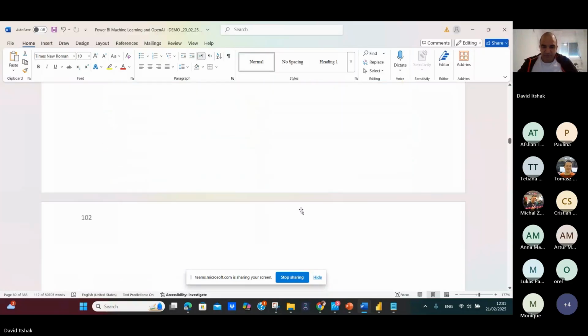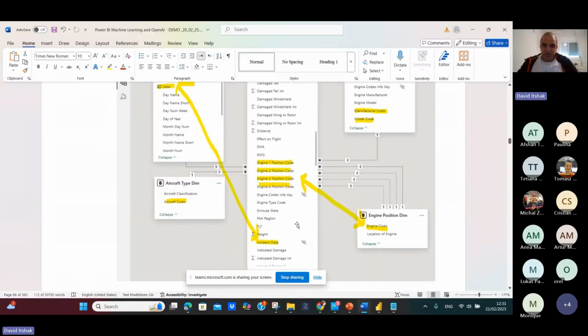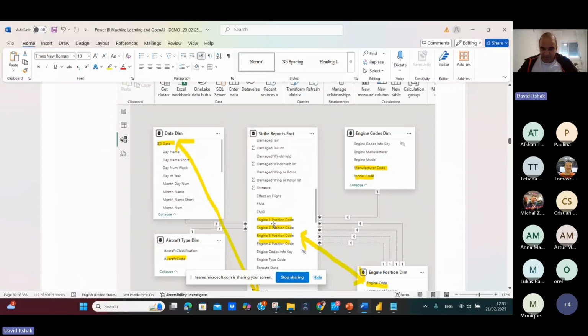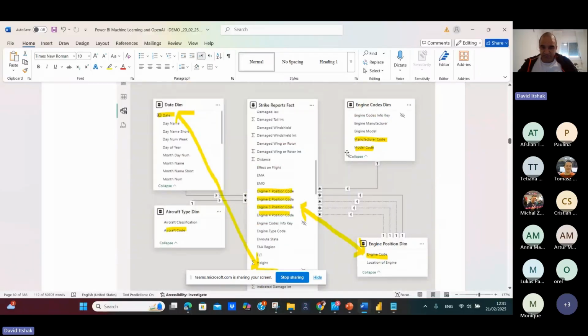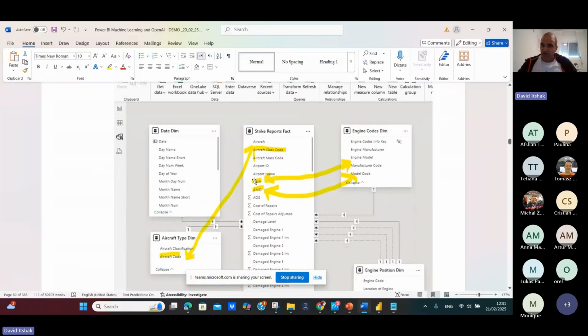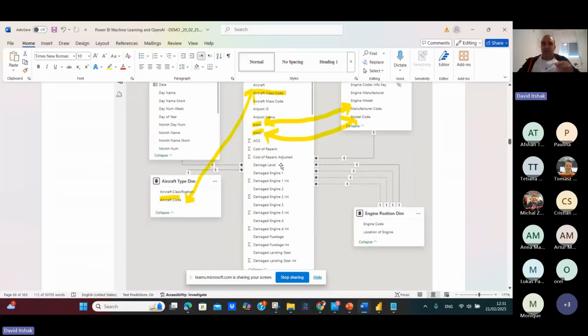So how do you do it? You can see the connection here, after I've created it. Engine position 1, 2, 3 is connected to engine position. Incident is connected here. Manufacturer code and model code are connected here. Engine code is connected here. So manufacturer code and model code are connected to the AMA and AMO fields. Aircraft code is connected. Again, I haven't yet created the connections.